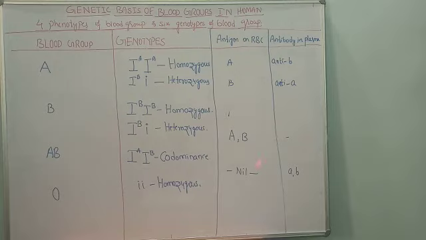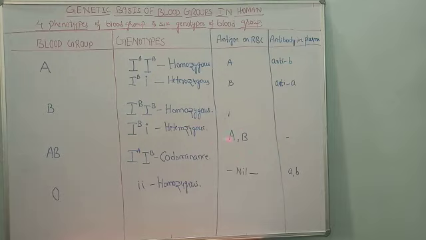Why can he donate his blood to any blood group? Because in his RBC, he does not contain any antigen to react with antibody A and B. See, if antigens are there, then there will be an antigen-antibody reaction. So when there are no antigens, the question of reaction does not occur. So he can donate his blood to any blood group.